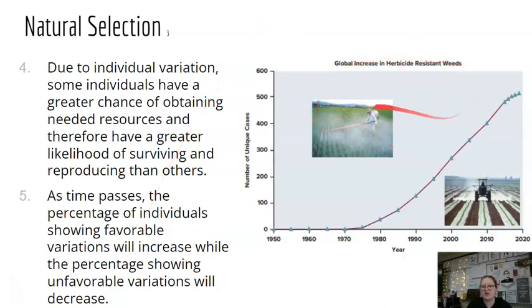So the example over here is a graph showing the global increase in herbicide-resistant weeds. As we spray herbicides all over the plants, at the beginning, it was killing all the weeds. But because of genetic variation and some of those weeds being resistant to those pesticides, they were actually able to reproduce because they were surviving, which meant their offspring were also resistant to the pesticides, and that population just grew and grew.